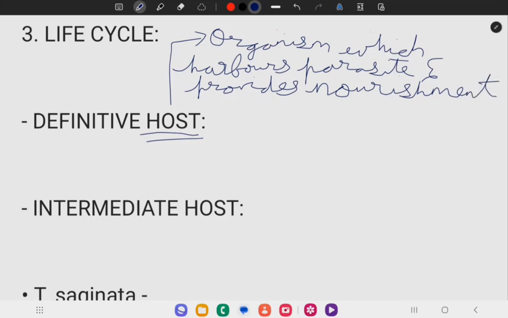Host is of two types: definitive host and intermediate host.